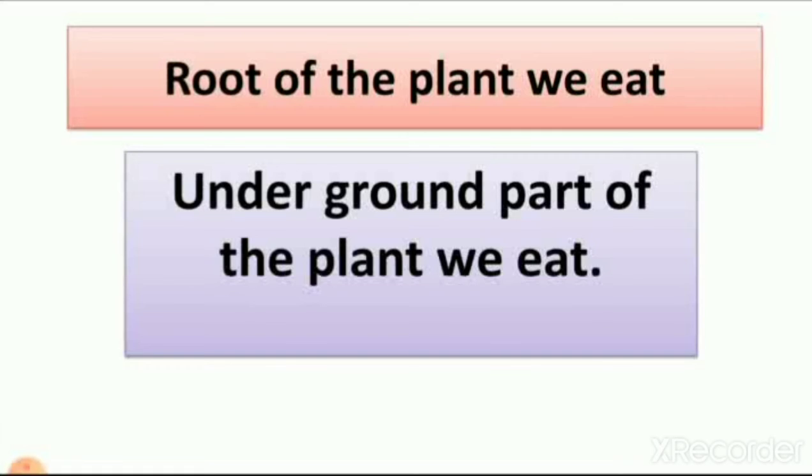Why? Because it is an underground part of the plant. That's why the vegetables which we eat, which are part of the plant root, grow underground in land. So let's see some vegetables which grow underground, and are the root of the plant.